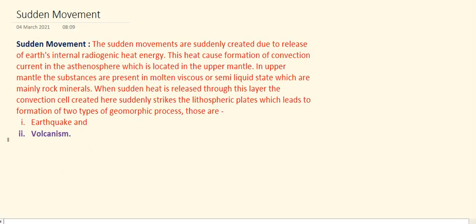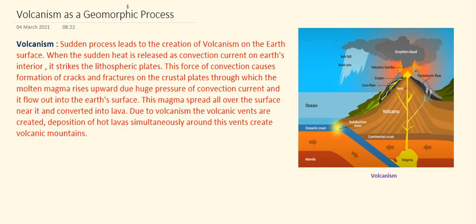Now next is volcanism. Volcanism is also a part of sudden movement, and it occurs due to the convection current in the earth's interior part. So let us discuss volcanism as a geomorphic process. Volcanism is a sudden process, and it leads to volcanic eruption on the earth's surface. When the sudden heat is released as convection current in the earth's interior, it strikes the lithospheric plates.